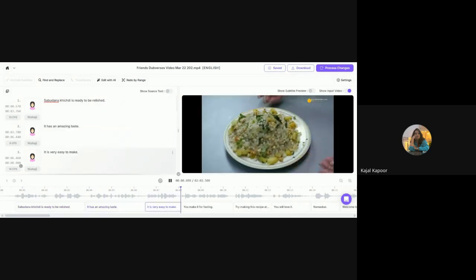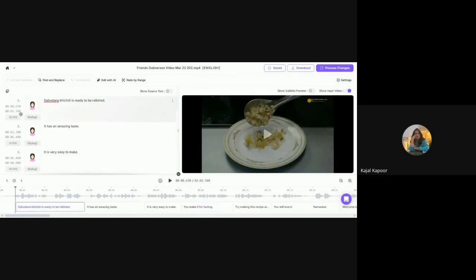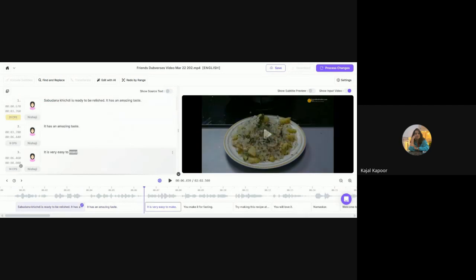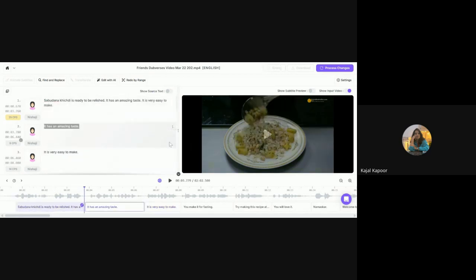So what we noticed here is that the original speaker is speaking continuously, and what we got in the transcription, in the translation, is breaking. The segments are three, different. So to make the continuity, we can merge the sentences. We can put it like this here. We can actually delete the segment also. So now we can delete this segment.